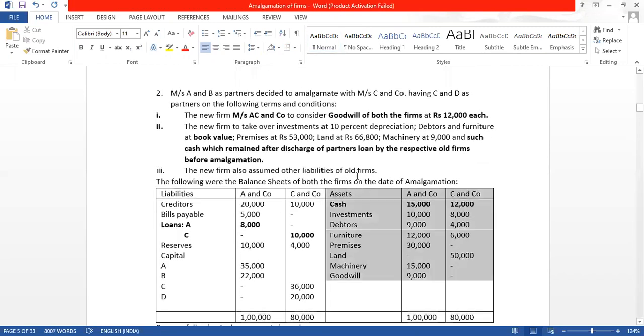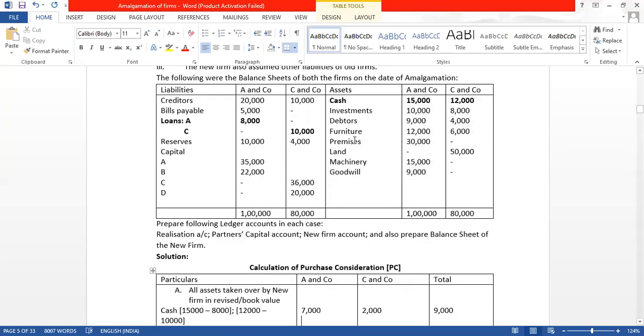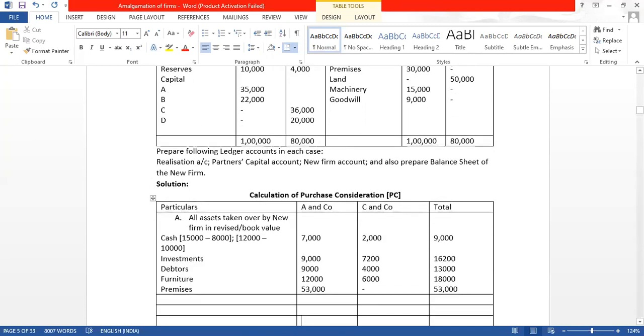Next, land is 66,800. Land is there only in CN company. So we will write land. How much is the amount? 66,800.